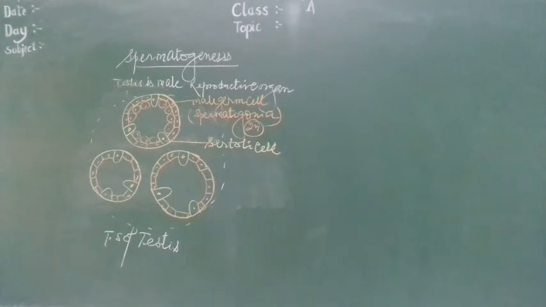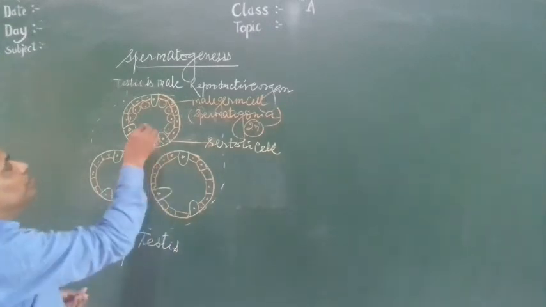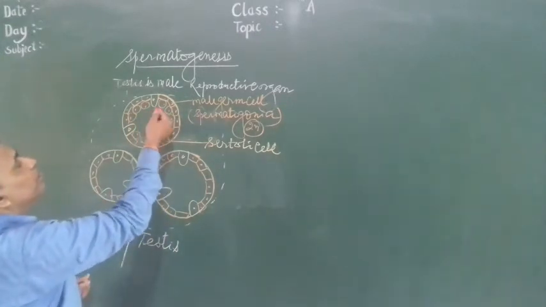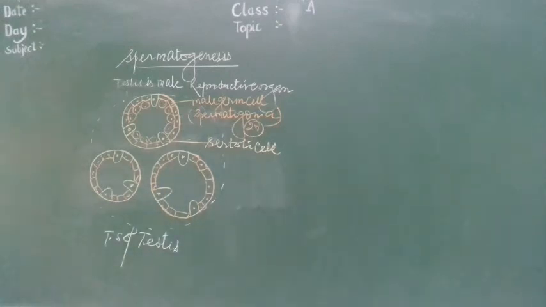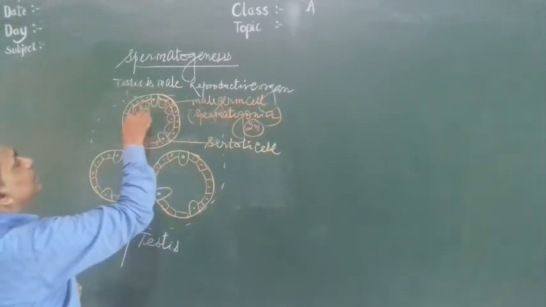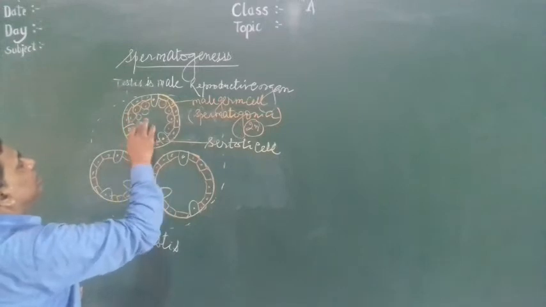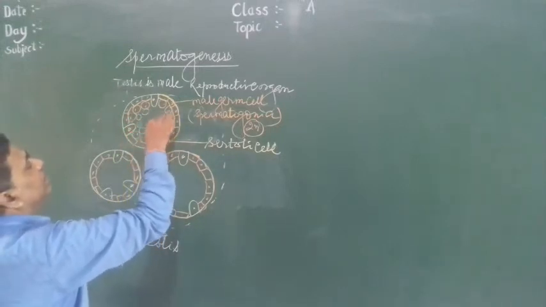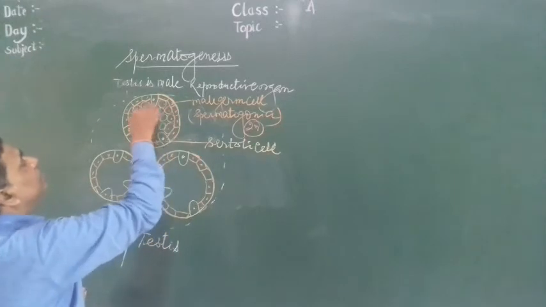Then it undergoes mitosis division and increases in size. When it increases in size, that forms the primary spermatocyte. It is 2n.